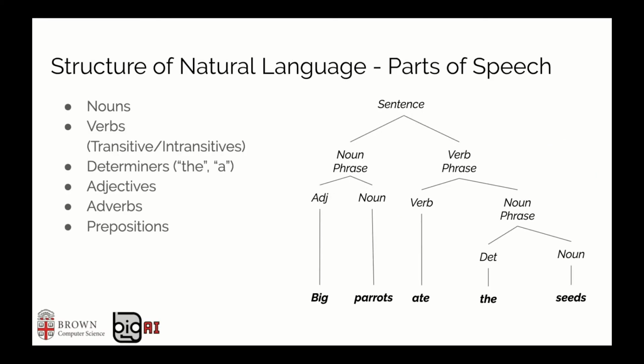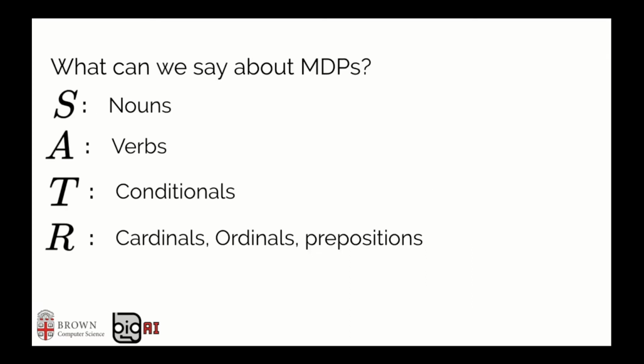Natural languages have important functional elements that allow for the composition of rich sentences, both in structure and in meaning. These elements are widely known as parts of speech, and they include functions such as nouns, verbs, determiners, adjectives, adverbs, and others. In order to exploit information in natural language, we need to map information from the parts of speech to knowledge about the MDP elements. A simple approach would be to have a state correspond to nouns, actions to verbs, specify transitions with conditionals, and specify rewards and values with cardinal and ordinal quantities.